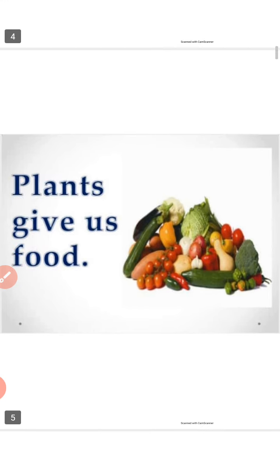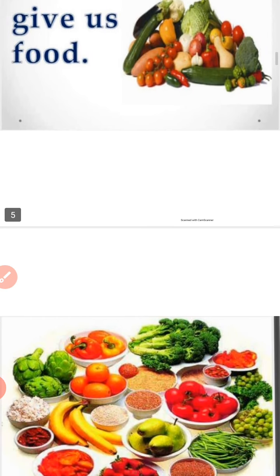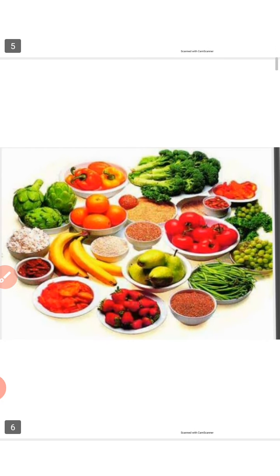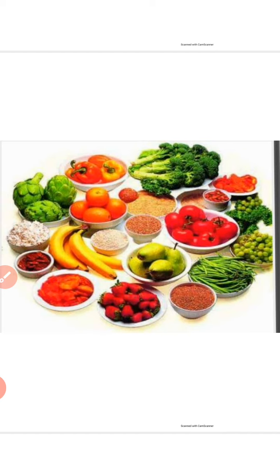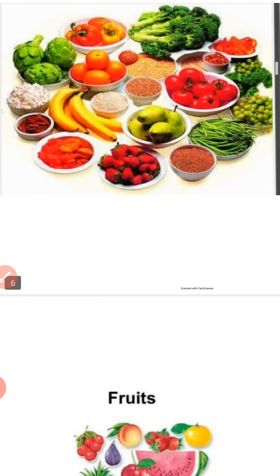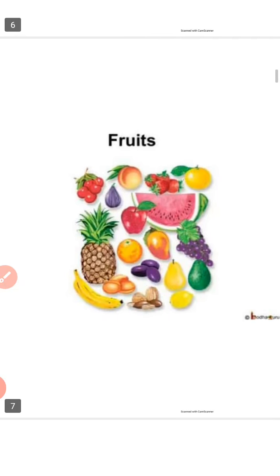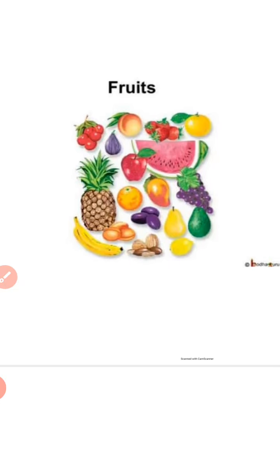All right, now food of which kind? Here again you can see the different varieties of food items, like banana, tomato, broccoli. All right, these are various examples of food. Now fruits, I told you that plants give us fruits and vegetables.